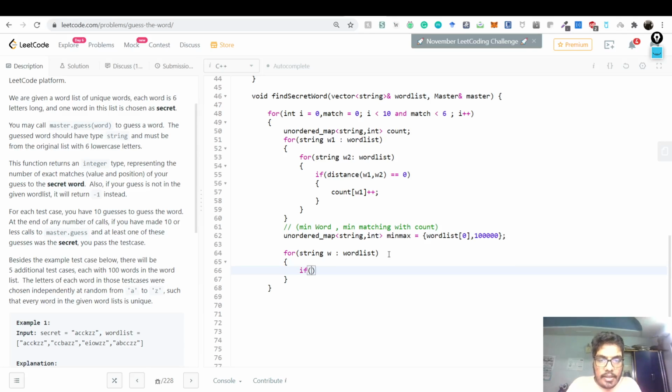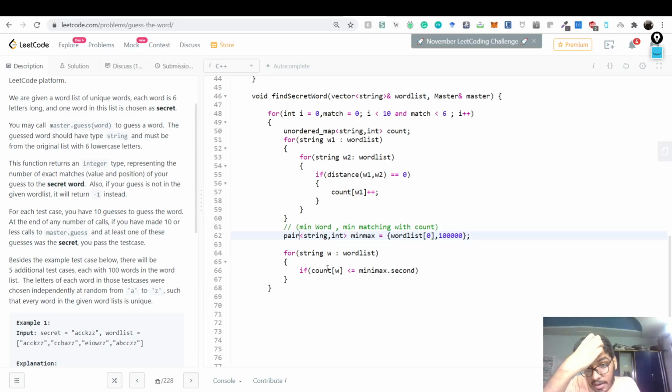If you see that the count of w is bigger or equal to minmax dot second, oh, this is not an unordered map, this is a pair, sorry. We could do it, but I think pair would be faster. Pair string int minmax, and we do it this way.